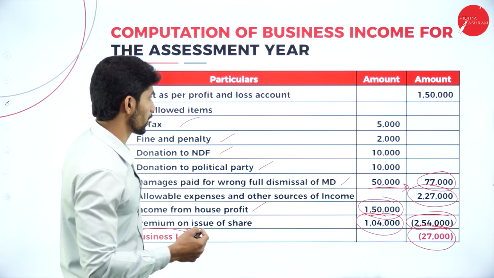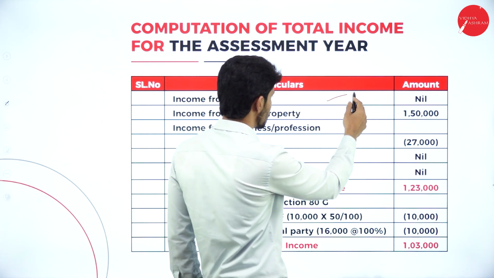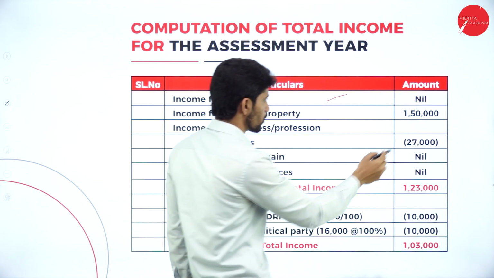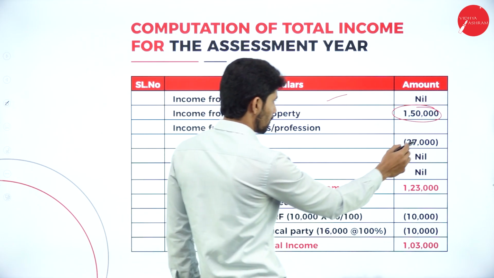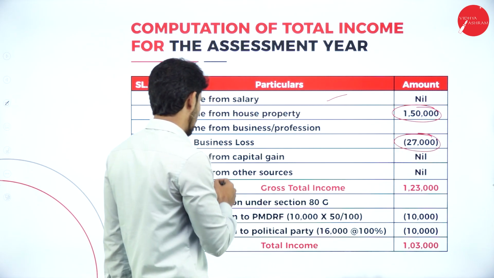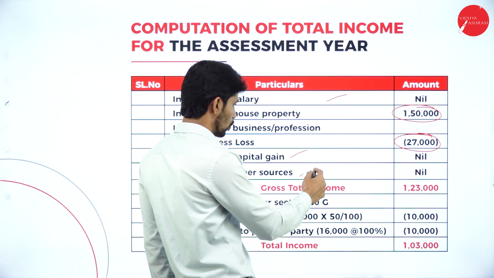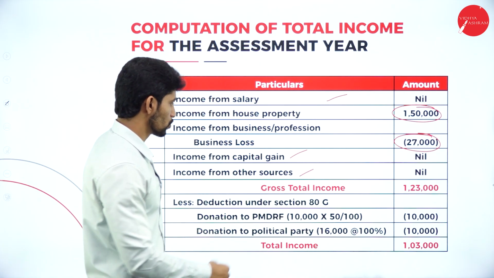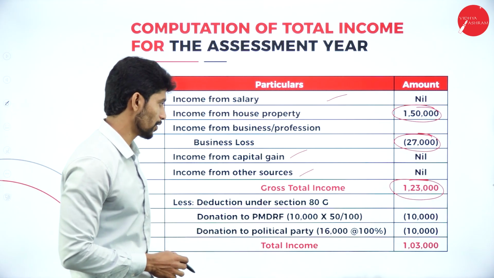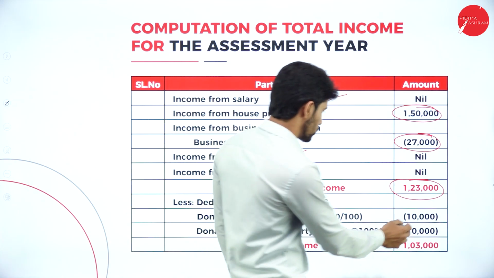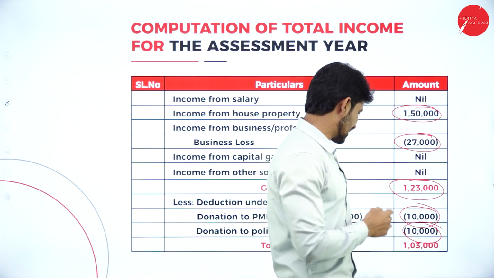So how to compute the total income? Moving on to compute the total income. Income from salary is nil. Income from house property is how much? It's rupees 1,50,000. Income from business, minus 27,000. Next, income from capital gain, it is not there. No income under other sources. So gross total income, how much you will get? You will get 1,23,000.